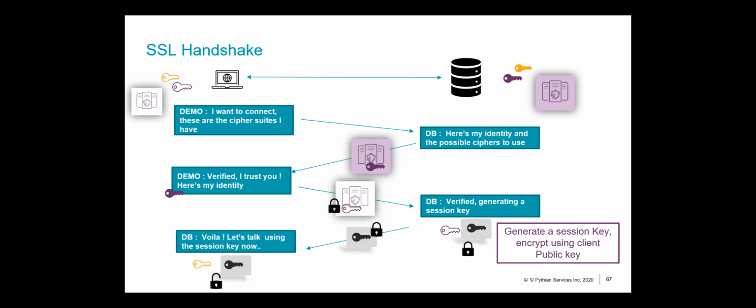And now we are at a state where we've got a symmetric key at both the client side as well as the database side, and these keys were exchanged securely using your certificates or your public key cryptography.